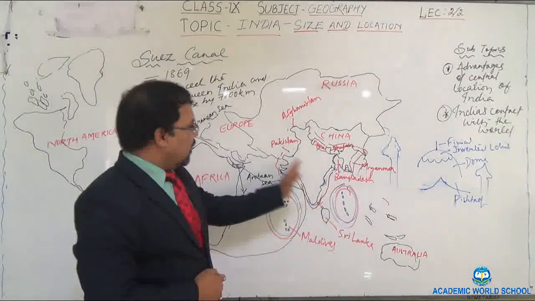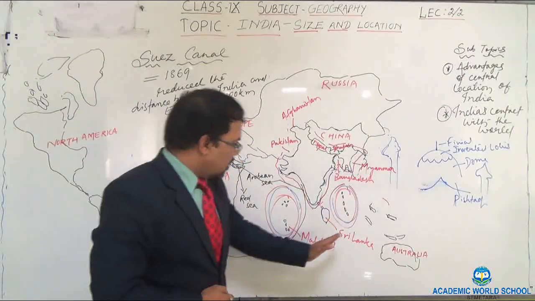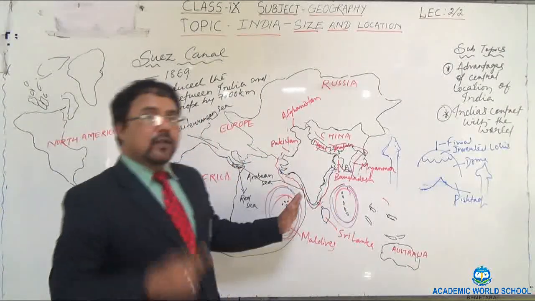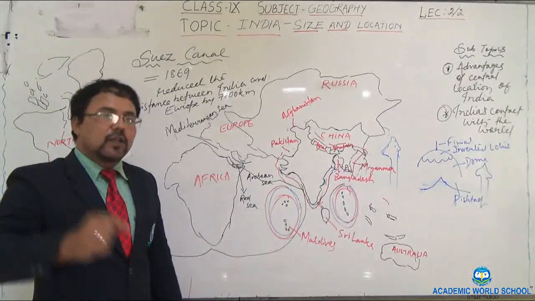So India, Pakistan, Nepal, China, Bhutan, Bangladesh, Myanmar, Sri Lanka and Maldives together constitute Indian subcontinent. This is the exact definition and meaning of Indian subcontinent.